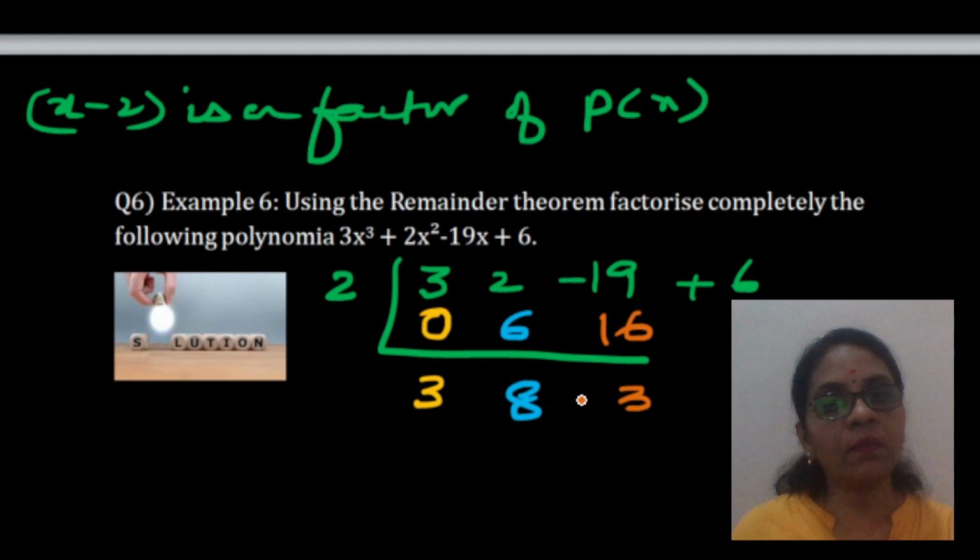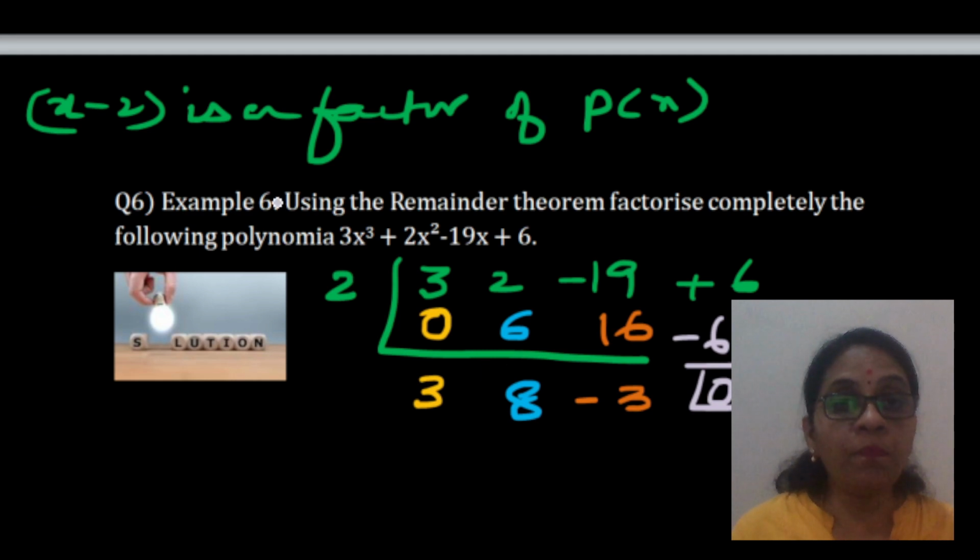Minus 3. Now again 2 into minus 3, the last color. Okay, 2 into minus 3 is minus 6. What did we get here? We got 0. Why did we get 0? Because x minus 2 is a factor.